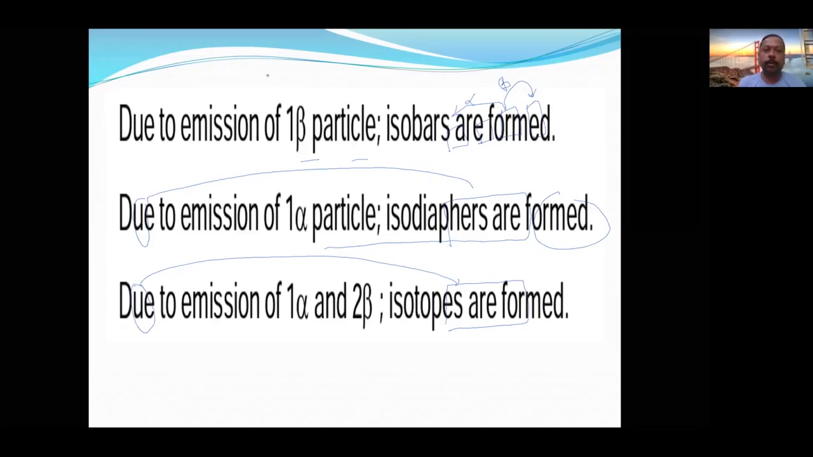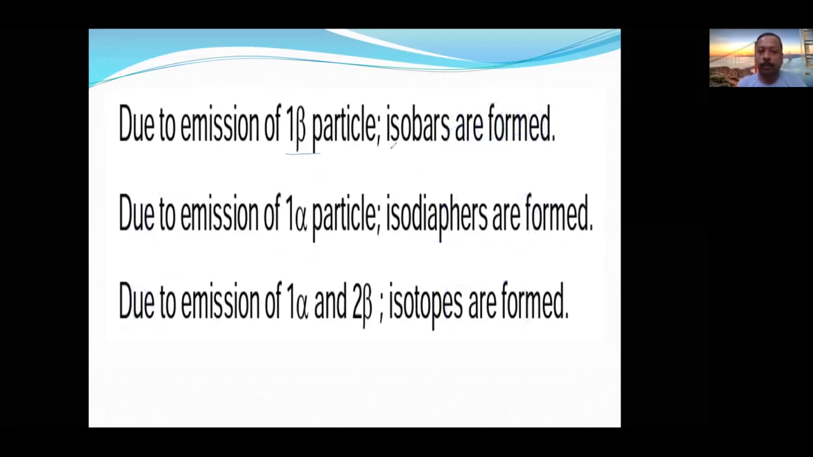Now a very, very important point. Due to a beta particle, isobars are formed. Due to an alpha particle, isodiaphers are formed. These are direct objective questions. Due to emission of one alpha and two beta, isotopes are formed.